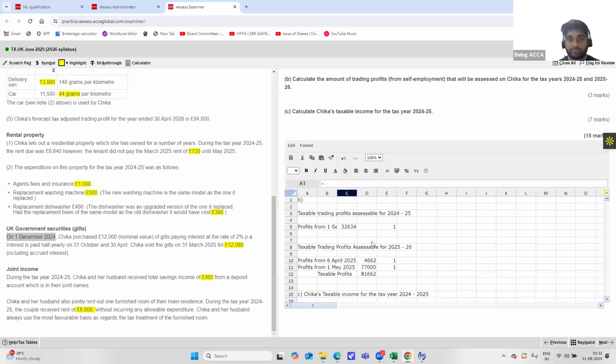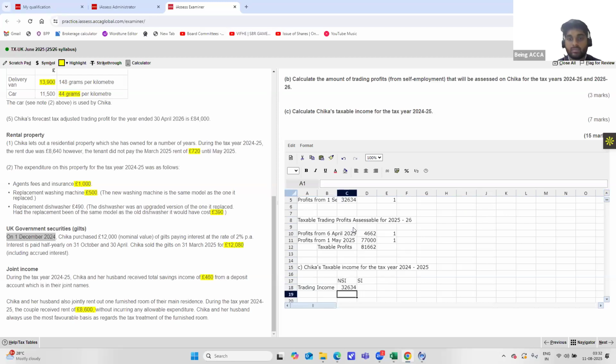So guys, always remember when you're calculating your taxable income for the tax year, it should be calculated by apportioning it from 6th April 2024 to 5th April 2025. All right. But when you're calculating capital allowances and all of those, it should be for the accounting period. That is the period for which the accounts have been prepared. All right.